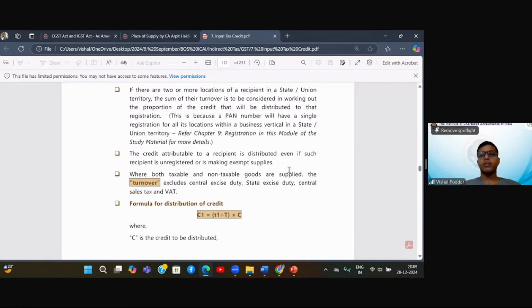Where both taxable and non-taxable goods are supplied, the turnover excludes central excise, state excise, central sales tax, VAT, etc. So let us say my entities are engaged in supplying GST leviable goods and also non-GST leviable goods like liquor and petroleum products. Now, when I'm taking turnover, I have to take the total turnover. I will not say I will take only GST related turnover and not consider non-GST turnover. No. I will take that unit's total turnover. So let us say a particular unit has turnover of GST items and of liquor also. I will take the total turnover to divide the credit. Is this fine?